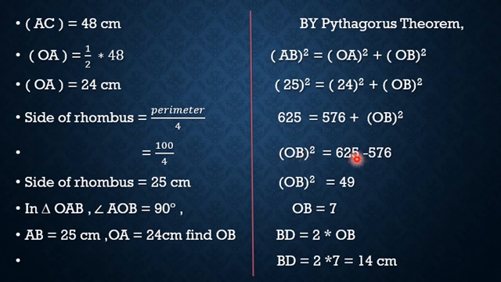Therefore, OB square is equal to 625 minus 576. This is OB square is equal to 49. OB is equal to 7. Then we can write BD is equal to 2 into OB. Therefore, BD is equal to 2 into 7, that is 14 centimeter. Therefore, the other diagonal of the rhombus is 14 centimeter.